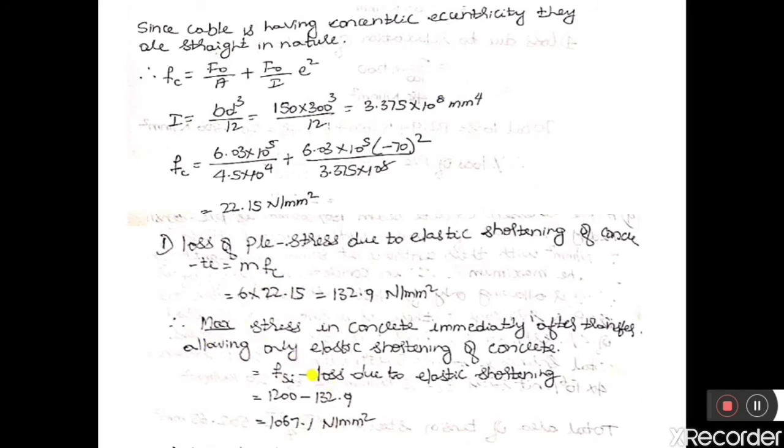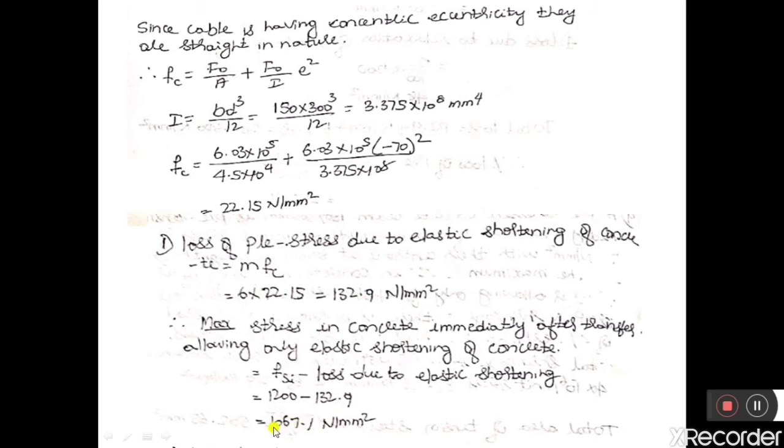So m into Fc, where m is the modular ratio we calculated in the first step, that is 6, and Fc we calculated in the previous step, 22.15. So 6 into 22.15 gives 132.9 Newton per mm square. Therefore, the maximum stress in the concrete immediately after transfer, allowing only for elastic shortening of concrete, is equal to fsi, the initial pre-stress, which is given as 1200, minus the loss due to elastic shortening, that is 132.9 Newton per mm square.